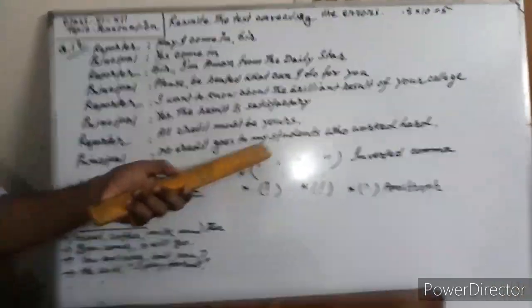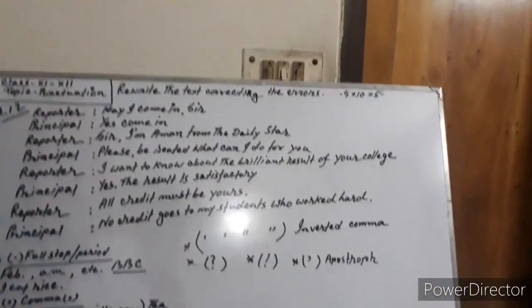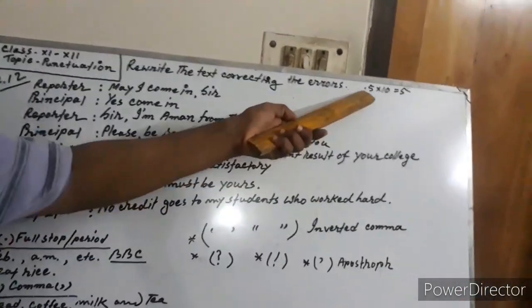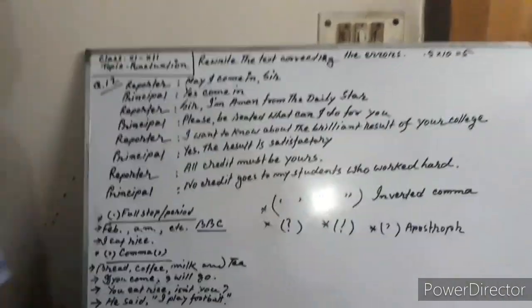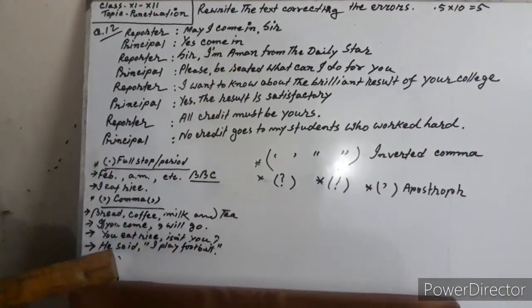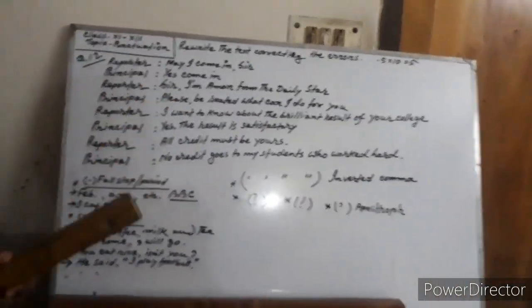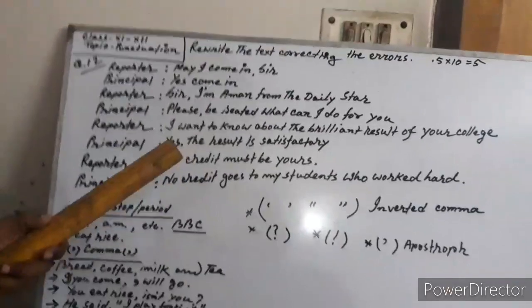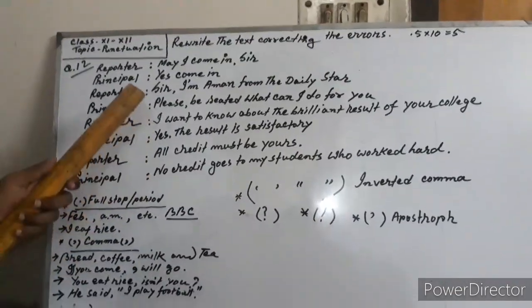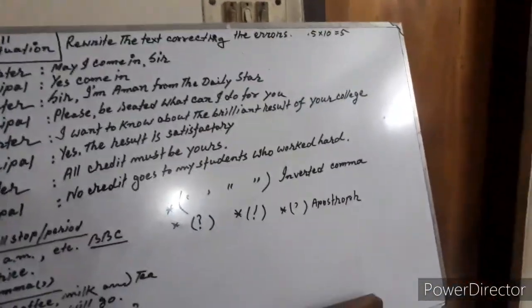The question indicates in this way: rewrite the text, correcting the errors. Total marks 5, and each error carries 0.5, into 10 equals 5. This is a dialogue. We have to solve this dialogue, and as you know, in a dialogue we have to correct using the punctuation and also the letters. Now let's start.